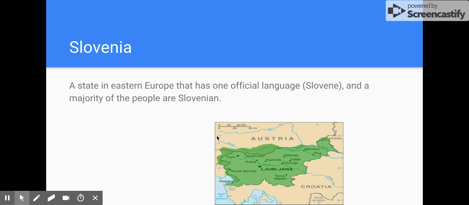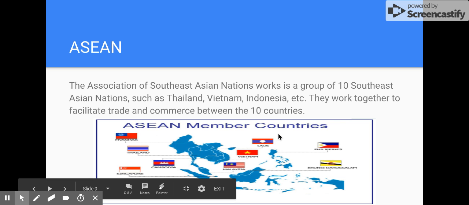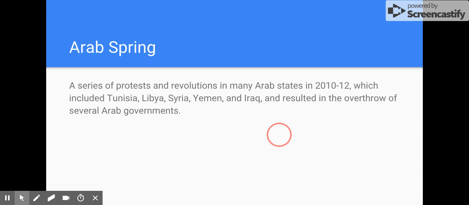Slovenia. Slovenia would be an example of a nation state, one ethnicity, one language. Ukrainian Civil War. Ukrainian Civil War would be an example of separatism or a centrifugal force because it's a war that splits apart the country. Centrifugal force. The Association of Southeast Asian Nations would be an example of supranationalism because it's these 10 states coming together to facilitate or make trade easy between the 10 countries. So that would be supranationalism.